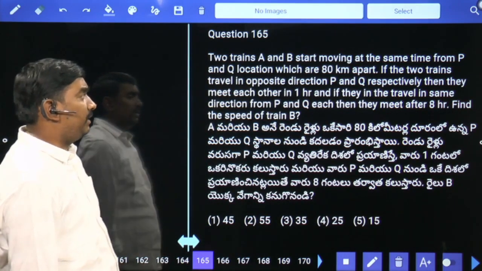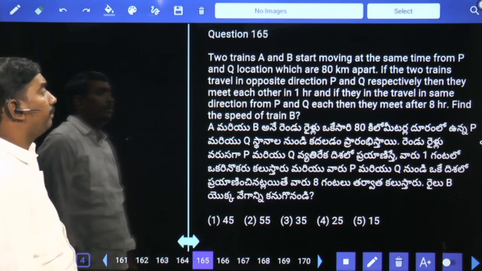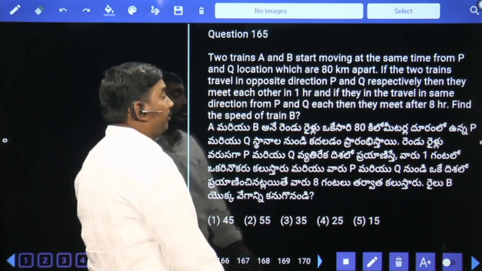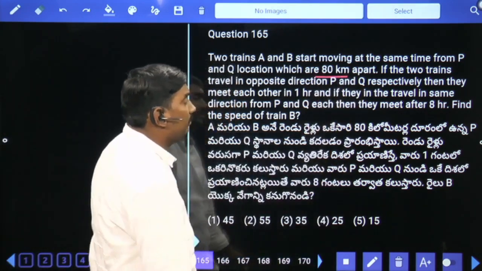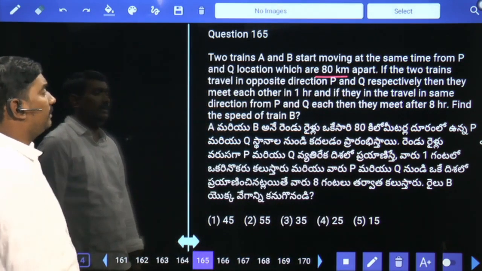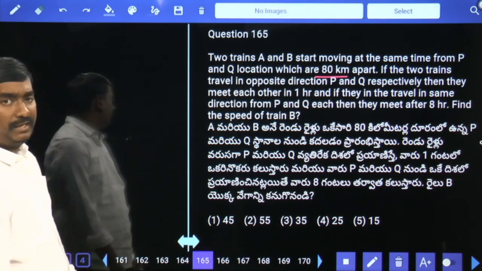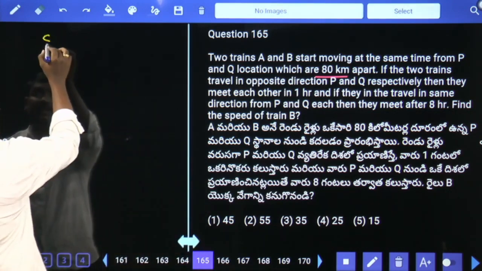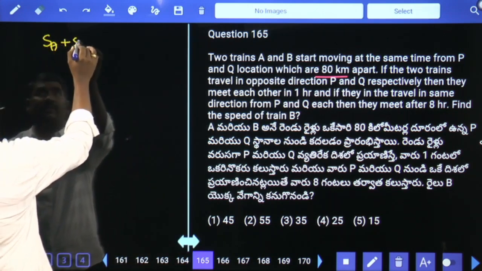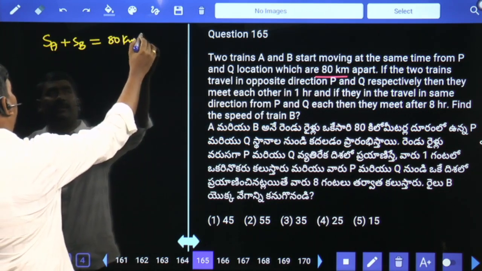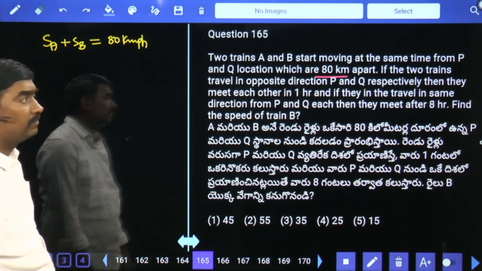Two trains A and B start moving at the same time from P and Q, which are 80 kilometers apart. If the two trains travel in opposite directions respectively, then they meet each other in 1 hour. So in opposite direction, relative speed is addition. 80 kilometers in 1 hour, then relative speed is 80 kmph.